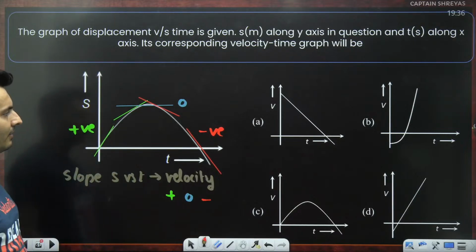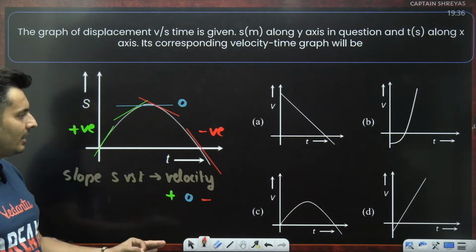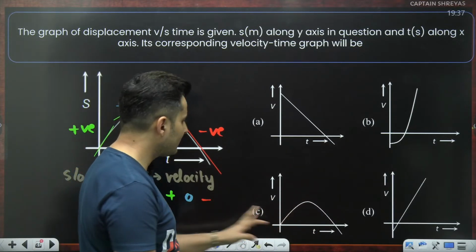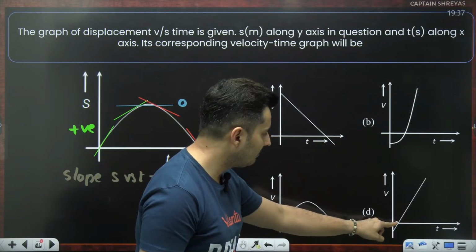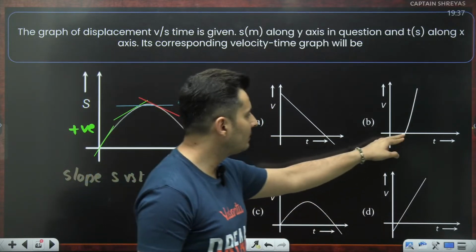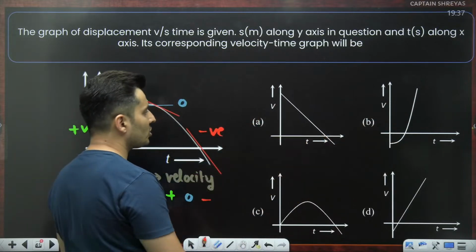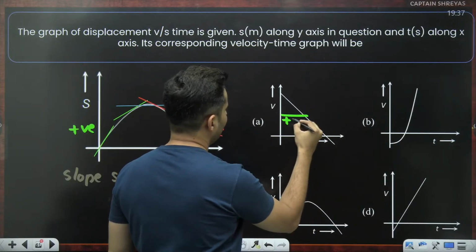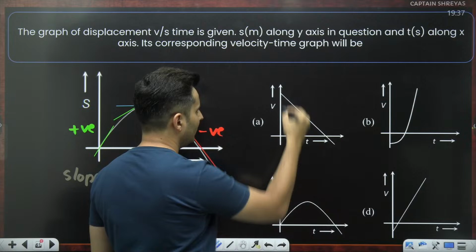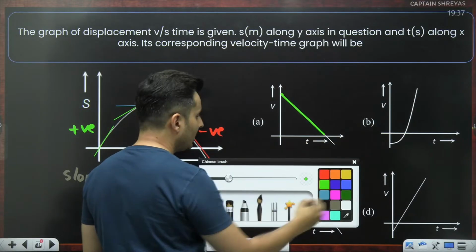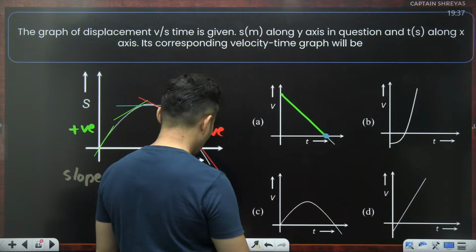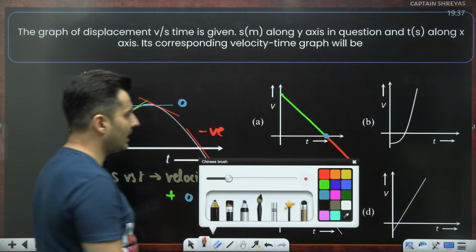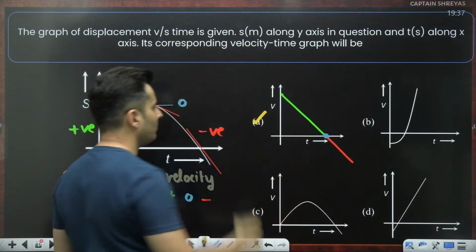Is there any graph like that which has positive value, then 0, and then negative? Here, velocity is always positive value. So obviously C option is wrong. Here, velocity was negative, then 0, then positive, wrong. Negative, 0, positive, wrong. This seems to be correct. You can see the velocity has positive values before. You can see this part, the velocity is definitely positive. Then exactly at this point, it is 0. And then after that, it is becoming negative. It is going below the time. So I think the correct answer to this particular question should be option number A.